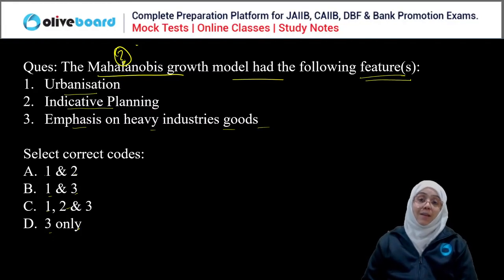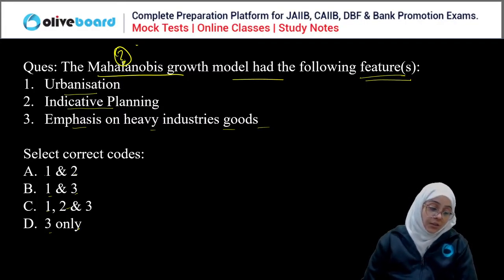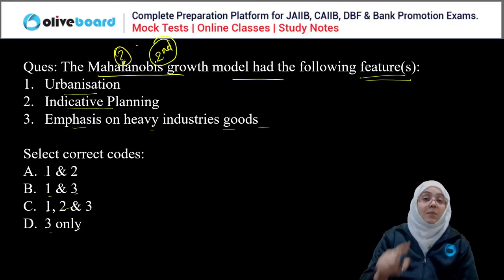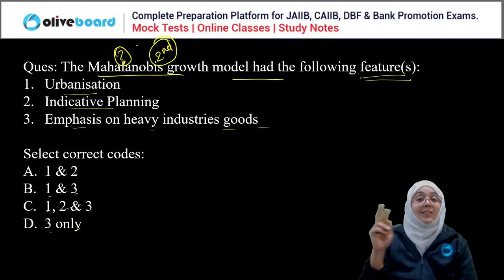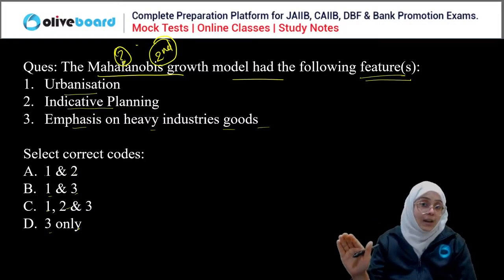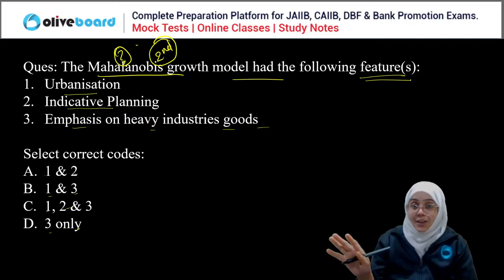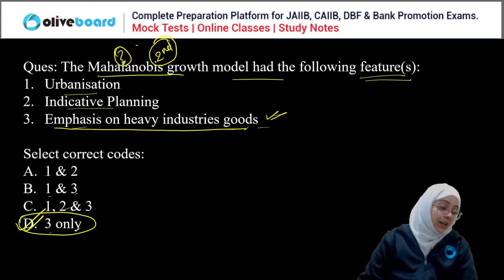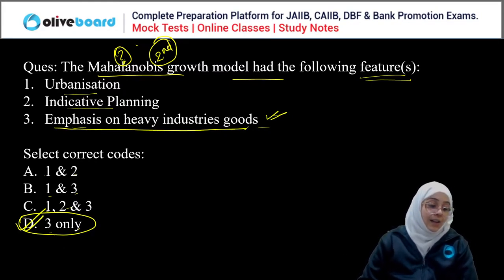You have to remember everything here. These are the level of questions you will be getting in the exam, right? The Mahalanobis model means the second 5-year plan. The second 5-year plan means the heavy industries. Remember the steel plants of Bhilai, Durgapur, and Rourkela. Heavy industries, industrialization. So obviously it focuses on the heavy industries. So third only is the correct answer. D is the correct answer, everyone.